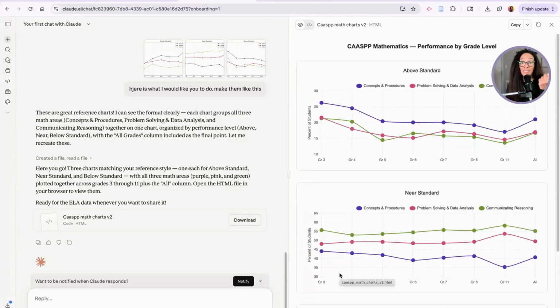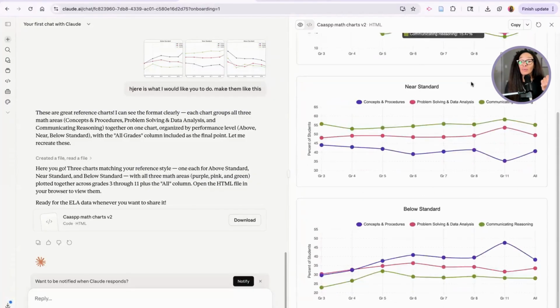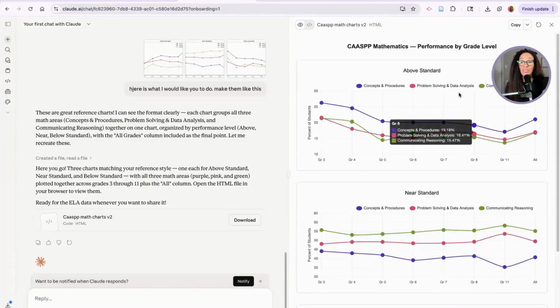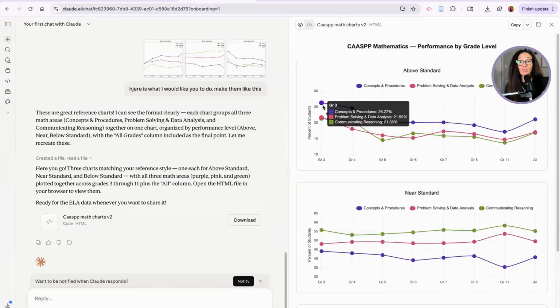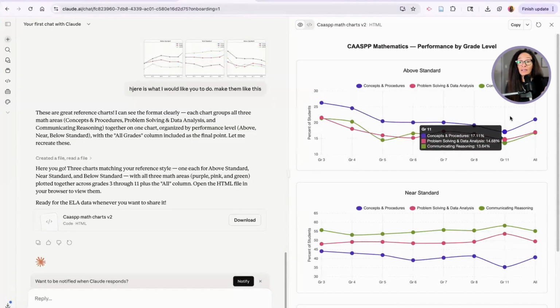So here, it did it. It did it, and it did it beautifully. So this is exactly what I was hoping for. Now, I don't know if I can even download it, but I can at least screenshot it. So this is fantastic. And I can hover over it here, and it does it.